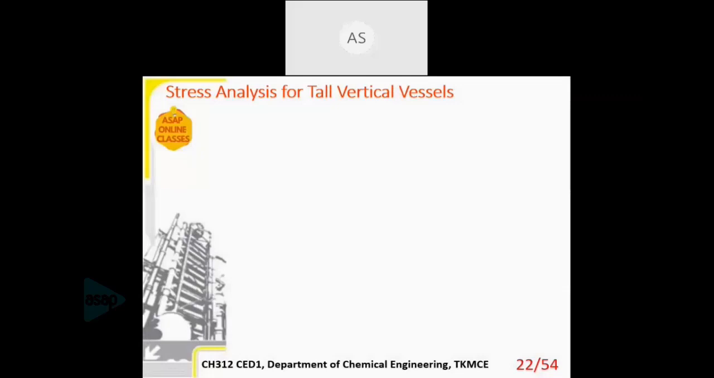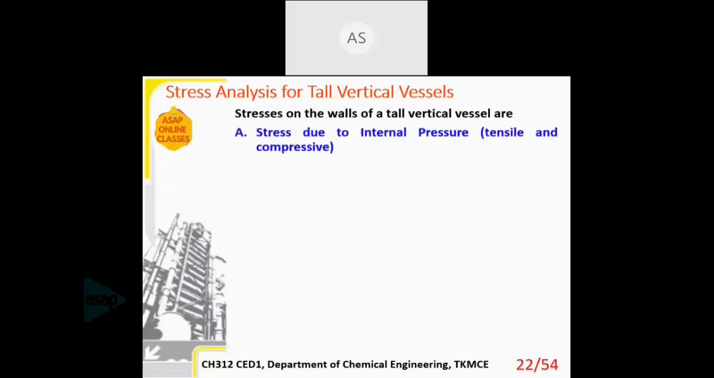Then stress analysis for tall vertical vessels. There are two types of stress which any vertical vessel will have. One is the stress due to the internal pressure. Inside, I mentioned, is a pressure vessel, so whatever fluid it is containing will be under pressure. That fluid will exert a pressure on the walls of the vessel. That is called the stress due to internal pressure.